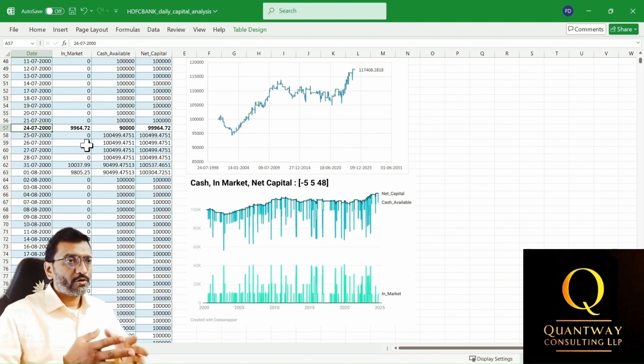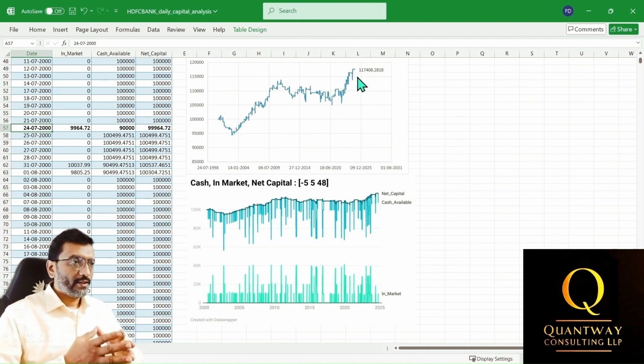The trade got closed the very next day in profit, and we can see that in-market capital was 0, cash available was 100,499.47, and so was the net capital. By plotting the net capital chart, we can observe how the capital has grown over the years.